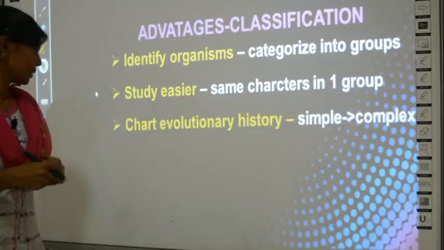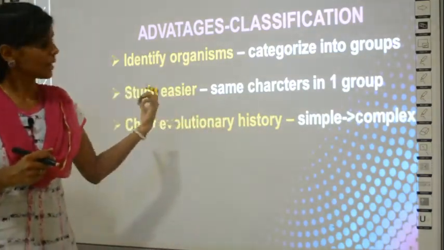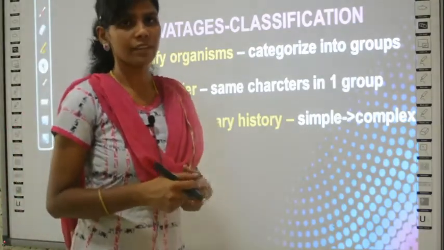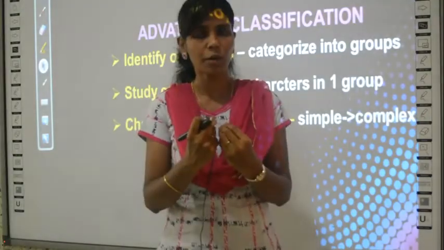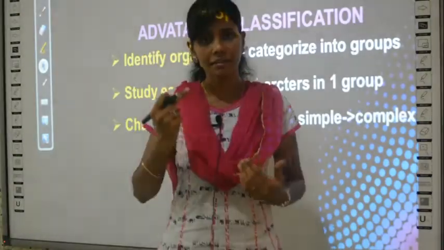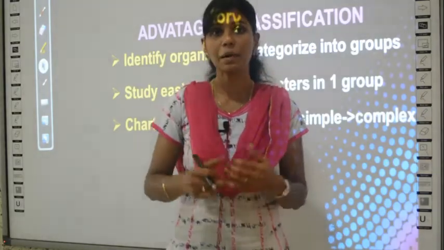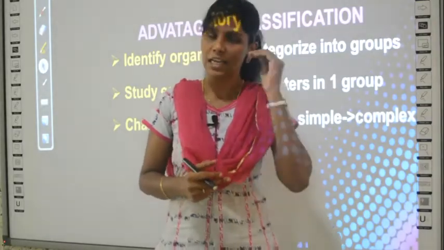The next property is the chart. The evolutionary history chart can be achieved by classification. See, generally it is believed that when the earth was initially formed, there were only simple or very small plants. Then it underwent evolution. Evolution means development. Say for example, man evolved from monkey. We say monkeys have less brains, right?